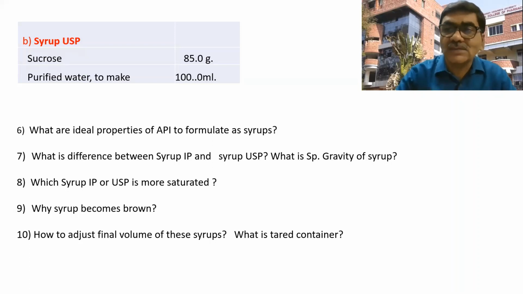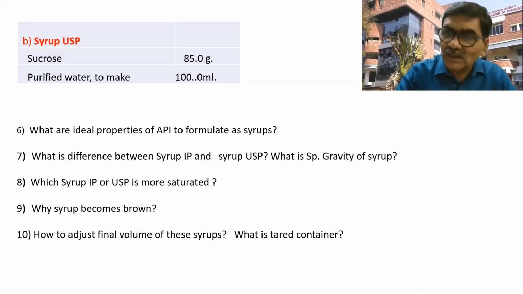Due to the saturation, whether the syrup will have the same solvent action as compared to water or less, and accordingly the solubility and dose of that API drug is important. You have to find the answer for that, correct? What is the difference between syrup IP and syrup USP? The main difference I gave is the percentage of sugar: which is concentrated or saturated, which is less saturated, which is dilute. You have to calculate it.